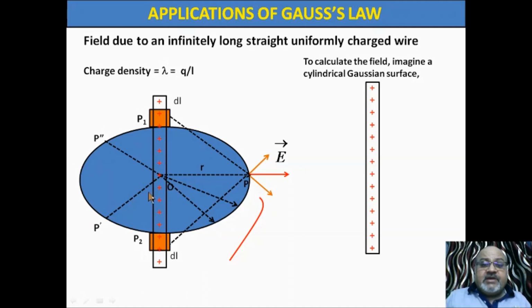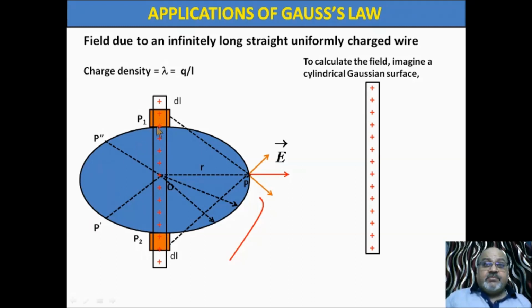So here the symmetry of this charge distribution is cylindrical in nature. So to find the electric field at point P, we are applying Gauss law.